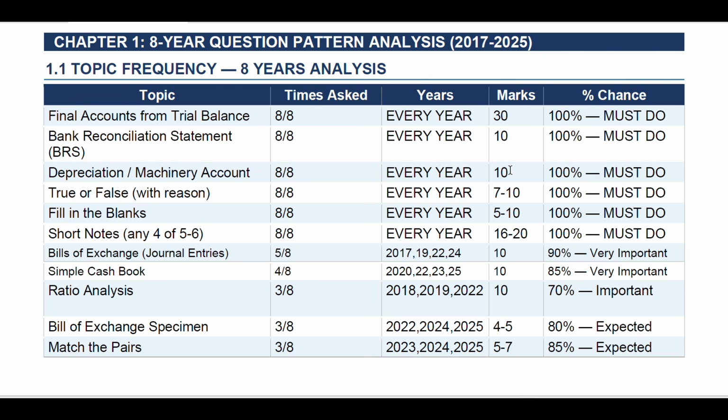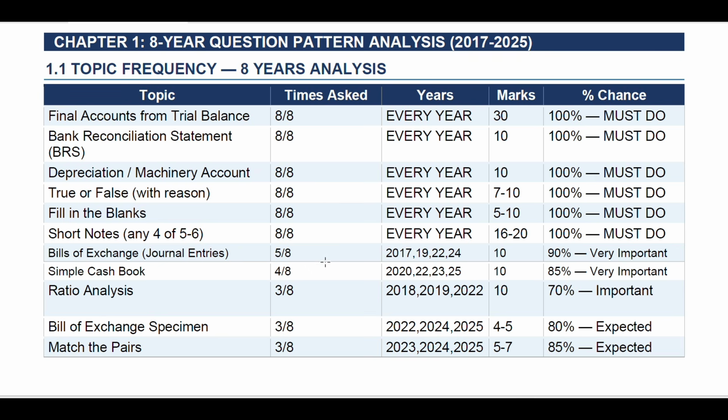As I told you in previous videos, if you do these three questions, BRS, final accounts and depreciation, you pass already. Actually, you will get 50 marks if you solve all the questions correctly. So the rest you don't need to solve at all if you don't want to. Then true or false with reason is asked every year, for 7 to 10 marks. You have to do that as well. Fill in the blanks every year, 5 to 10 marks, you must do. Short notes every year, 16 to 20 marks, you must do.